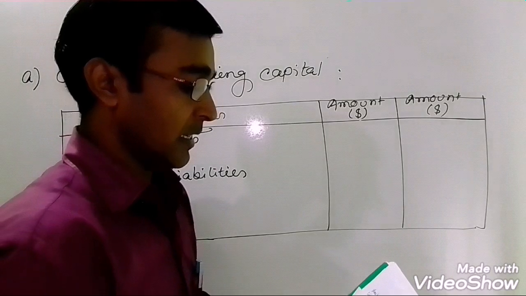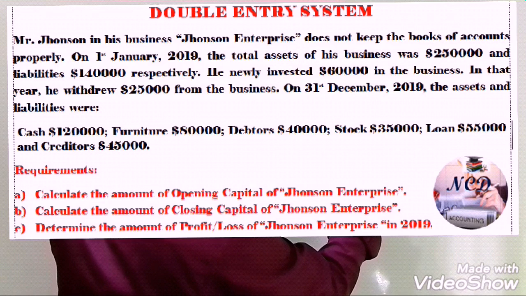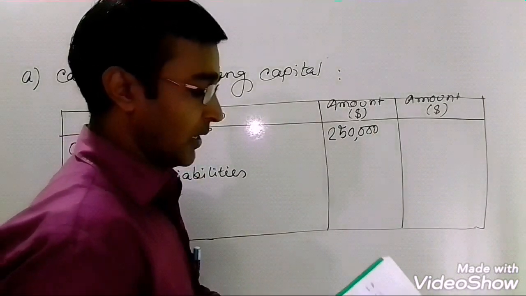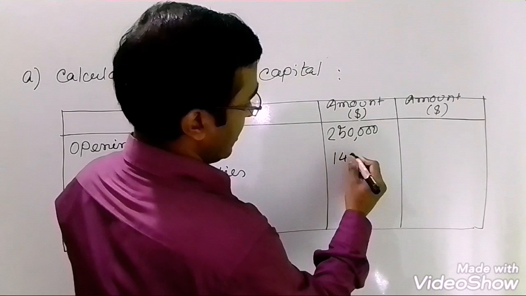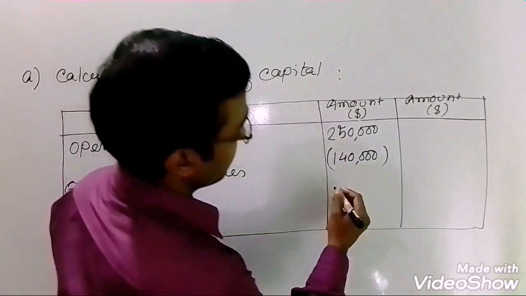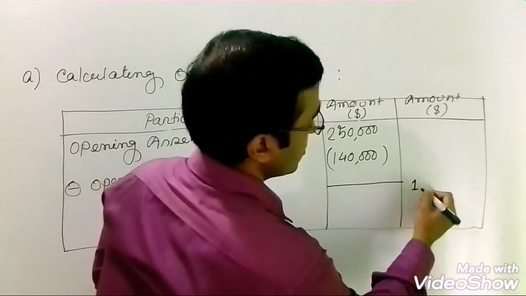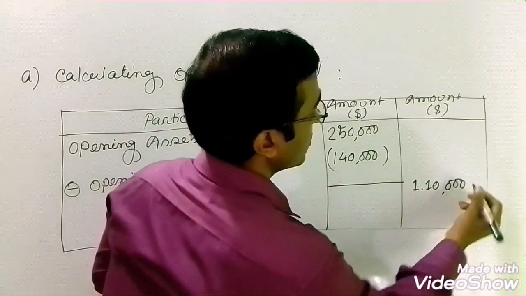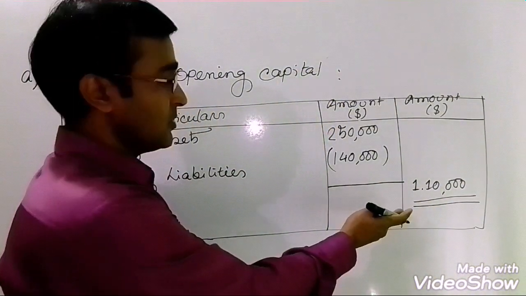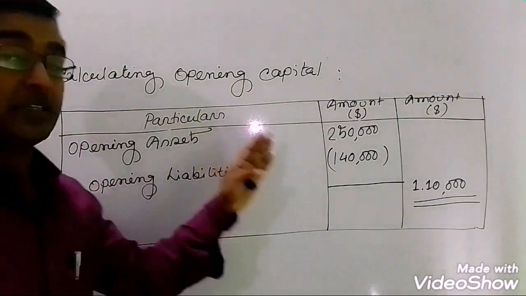So here is written opening assets $250,000. I'm writing in the first column, I mean the amount $250,000, and opening liabilities here is written $140,000. So $140,000, and put a bracket here, and that is the symbol of minus sign. And after deducting the $140,000 from $250,000, here you will write $110,000 and give 2 straight lines here, that is the ending balance. Okay, so we have already completed the opening capital. It's very easy and simple.